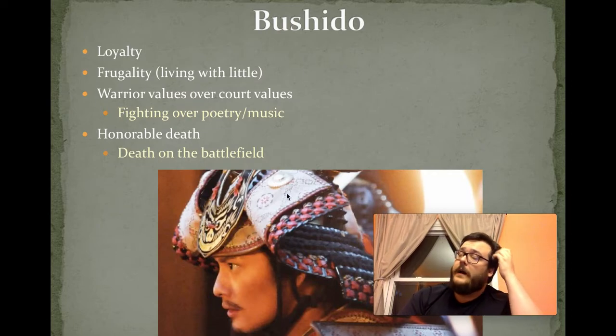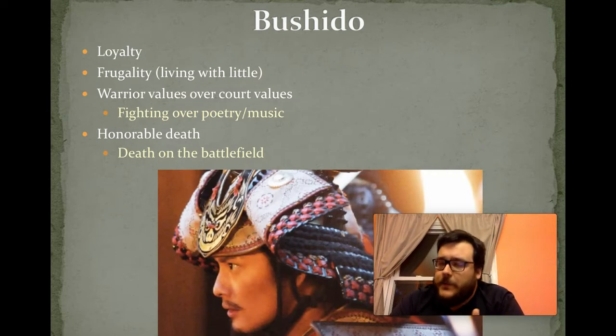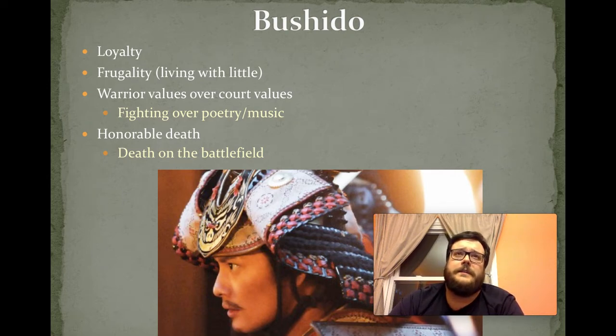Now, we're talking about this warrior class. We're talking about this government, made by warriors for warriors. And one of the most important things to mention, we've talked about it before, is how this Bushido code started to become law, started to become the way of life. And because of that, some of the most important things in Japanese culture, things like loyalty, things like being frugal, that means not having a whole bunch of stuff, living with very little physical possessions, became very important characteristics. Warrior values became more important than court values.